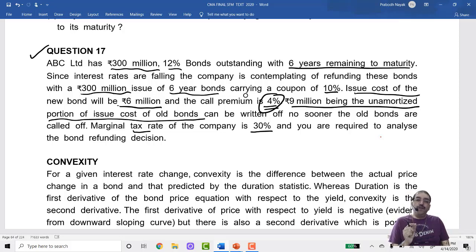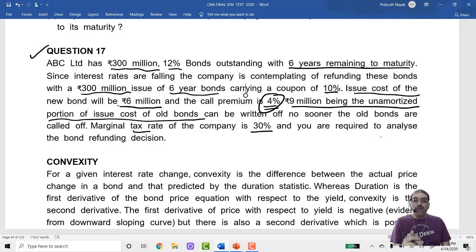But since it is a loss and I debit this to profit and loss account, I will be getting a tax benefit or a tax shield. Since it's an expenditure, every expenditure leads to a tax benefit because your taxable profit reduces by that amount. I suppose you understand tax. So 12 million expenditure, on that there will be 30% tax benefit. So I reduce that amount.